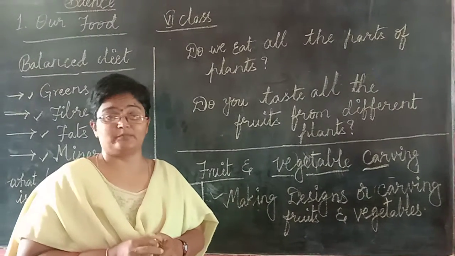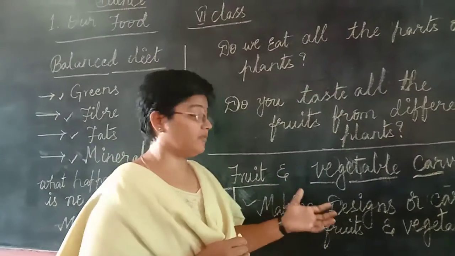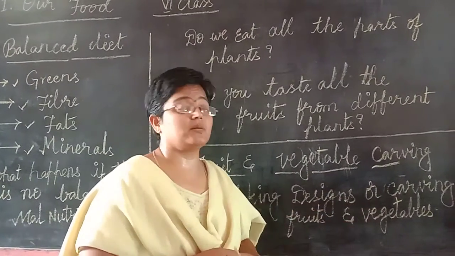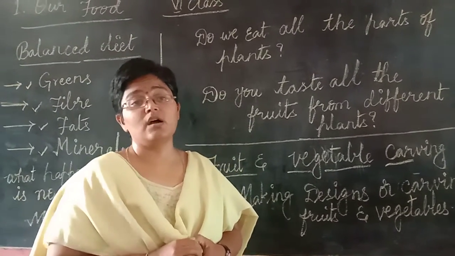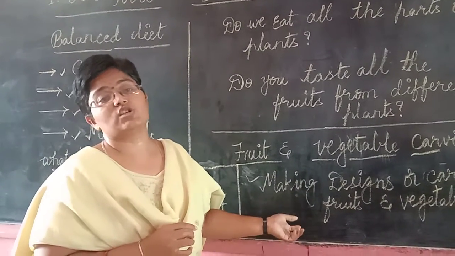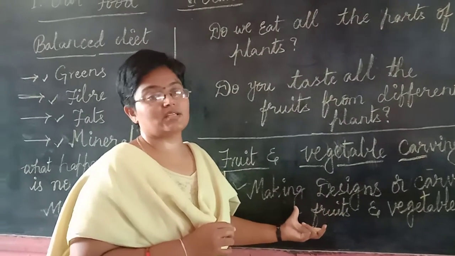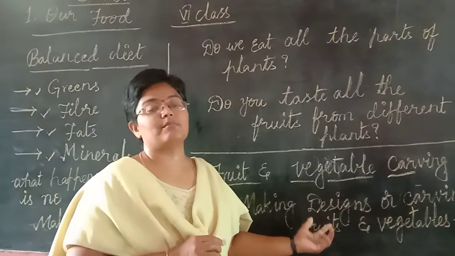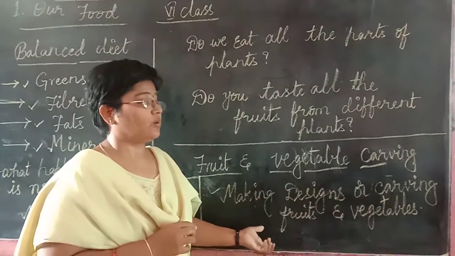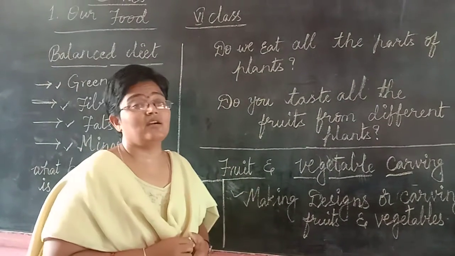So how is it to be done? It is done either with fruits or with vegetables. The carving which is done with fruits is called fruit carving. The carving which is done with vegetables is called vegetable carving. So we can make different shapes of this. Nowadays people are even showing it in cookery shows, how to make these designs or carvings. We have to peel either the vegetable or the fruit for this. We can make different designs of fruits and vegetables at home itself. I think you have seen these kinds of things in many functions.